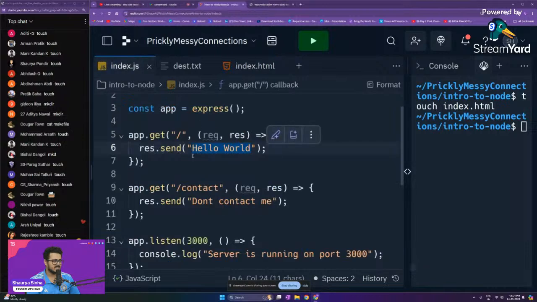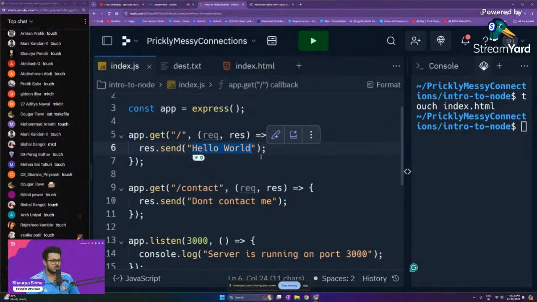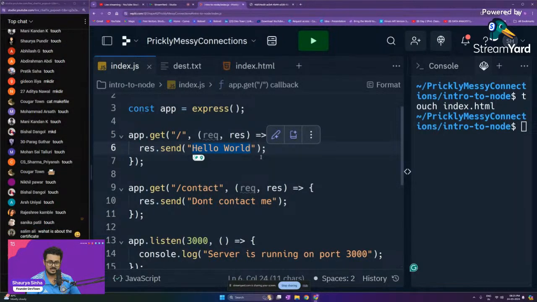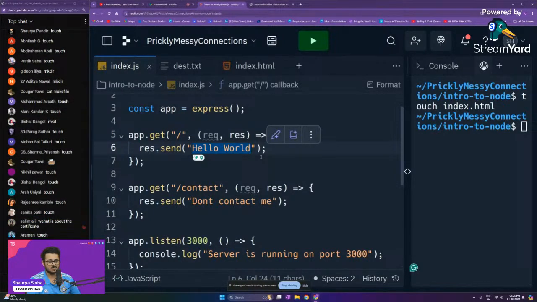So now instead of sending the hello world, I want to send this HTML file, guys. That is the aim right now, because when you are creating a website, you want to send files. You don't want to send a particular word, right? You want to send an HTML page. So how to do that right now? Can somebody let me know? Okay, I have not yet taught you guys that.